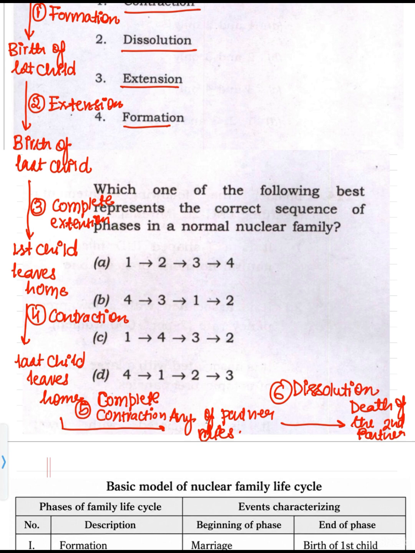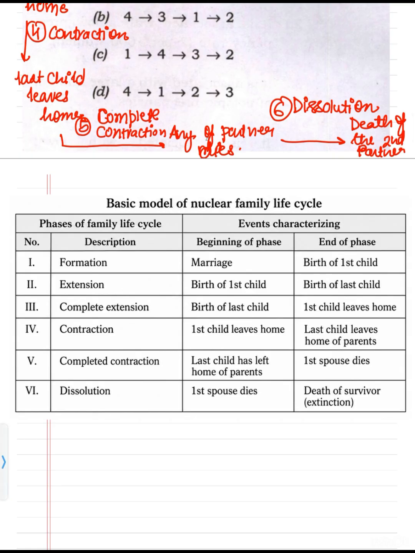So these are the phases. We can read it here. Formation is from marriage to birth of first child. Extension is from birth of first child to birth of last child. Complete extension is from birth of last child to first child leaves home. Then contraction is from the first child leaving home to the last child leaving home of parents.